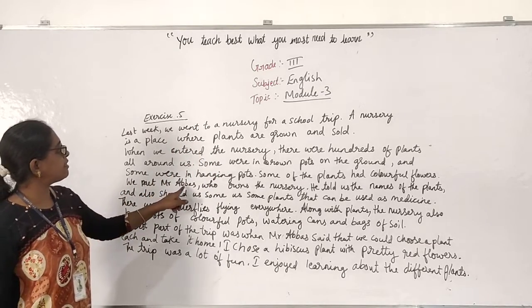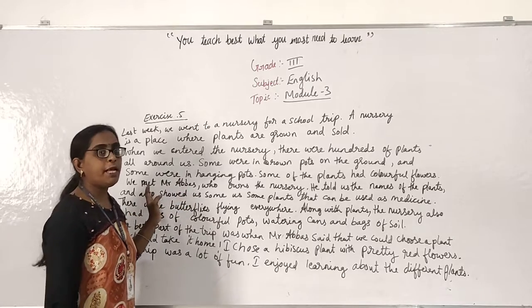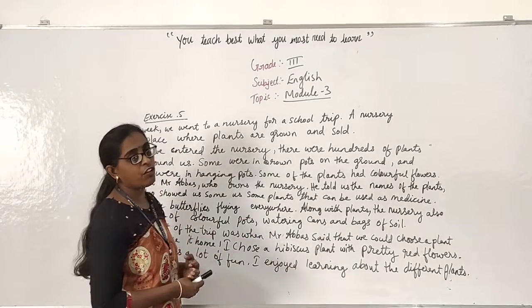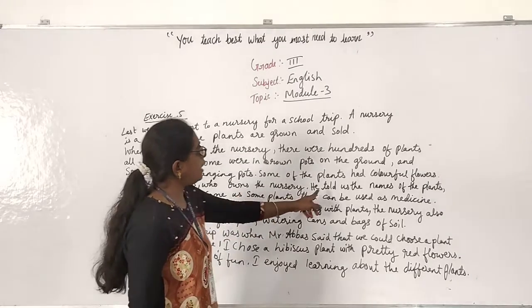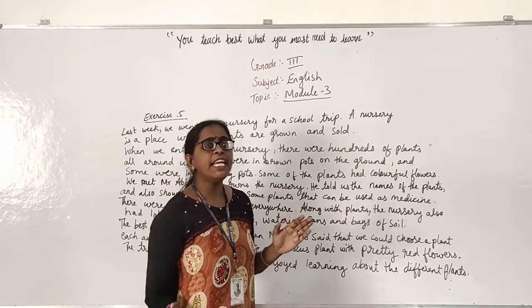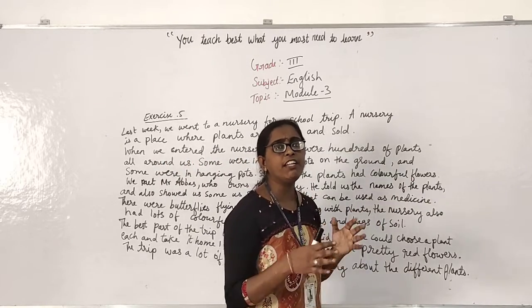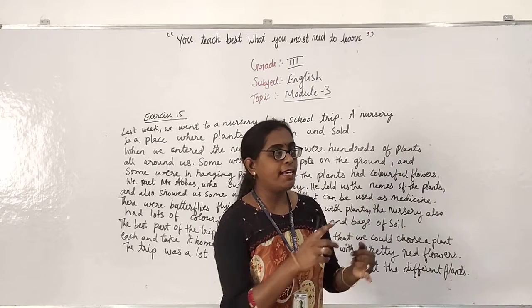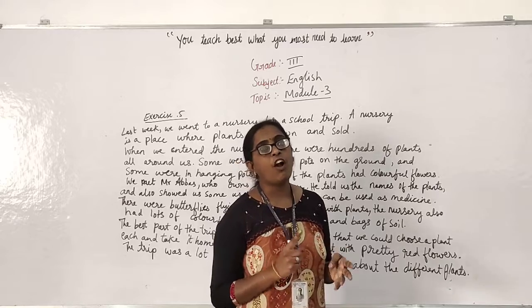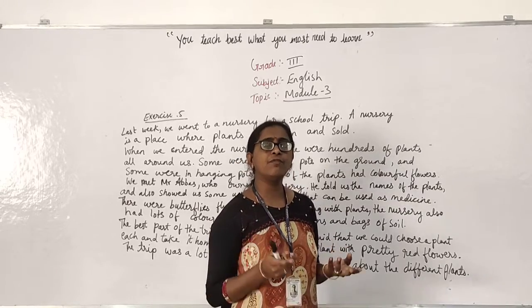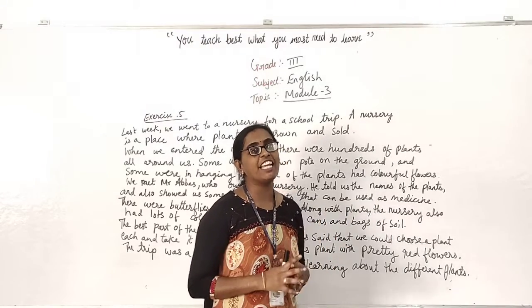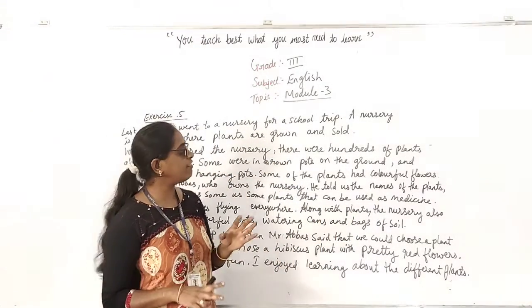Okay, we met Mr. Abbas, who owns the nursery, who is the owner of the nursery. He told us the names of the plants. Each plant is having a different name. Hibiscus plant, rose plant, tulsi plant. Then aloe vera plant. Then what else, children? Many flowers we can tell, or many herbal things also we can tell.